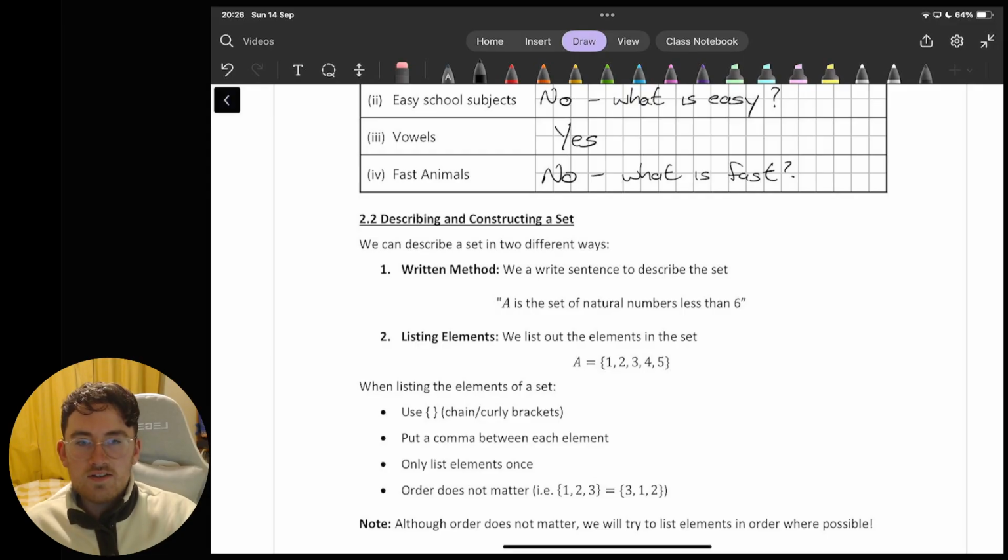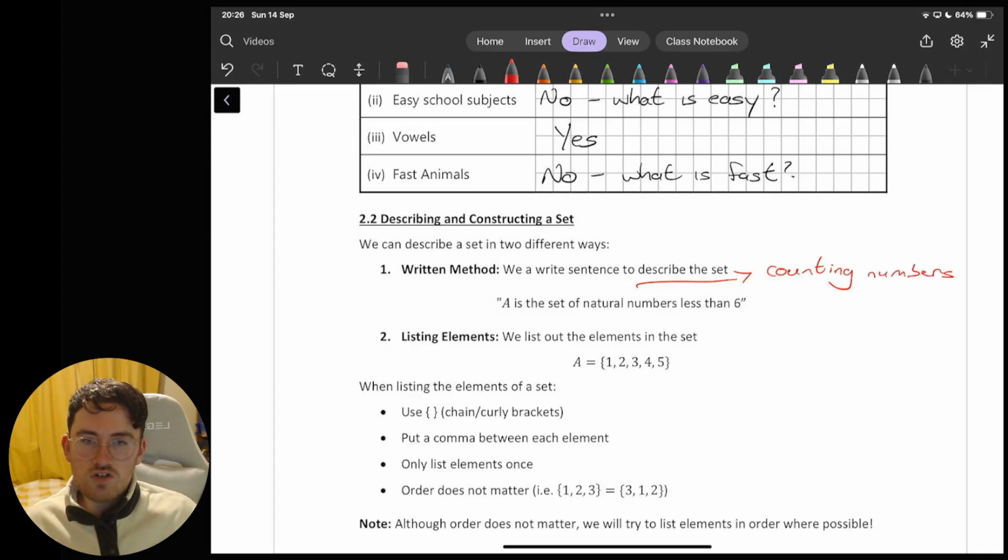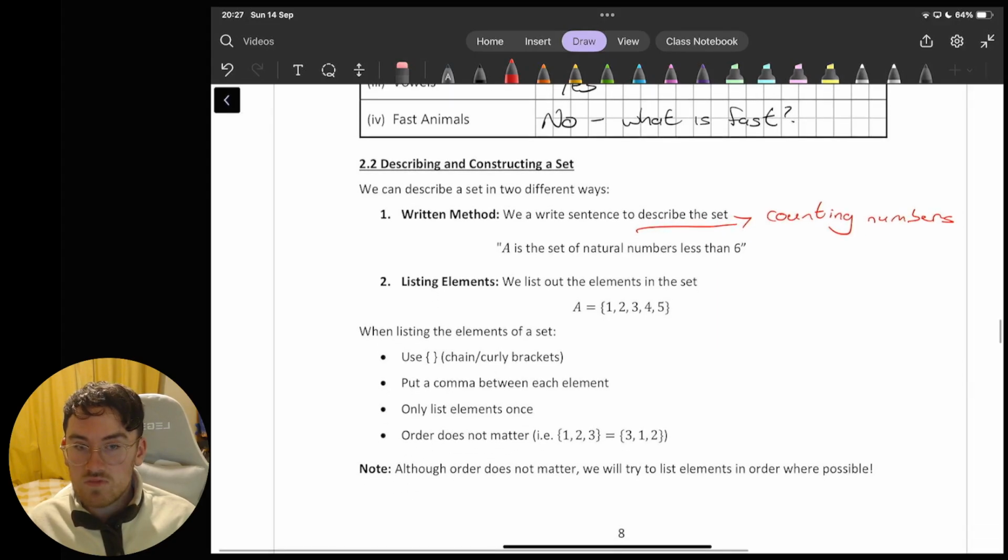Another example here is that A is the set of natural numbers less than 6. A natural number is just a counting number. That's your normal numbers, like 1, 2, 3, 4, 5, 6. So that's fairly clear. Again, it gives a good description of the set. We would all be fairly clear on what's included in the set. The second way that we can describe a set is to just list out the elements of that set, to write out a full list of what is included. The example given here is the same example, the numbers less than 6: 1, 2, 3, 4, 5.